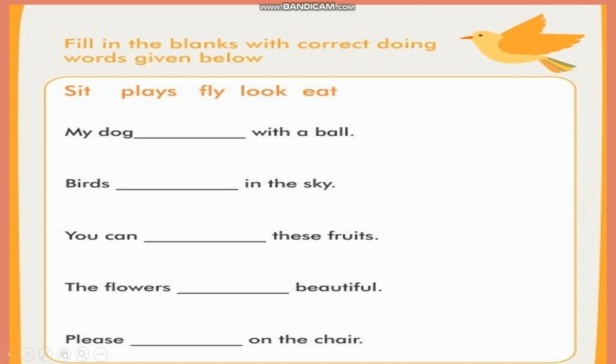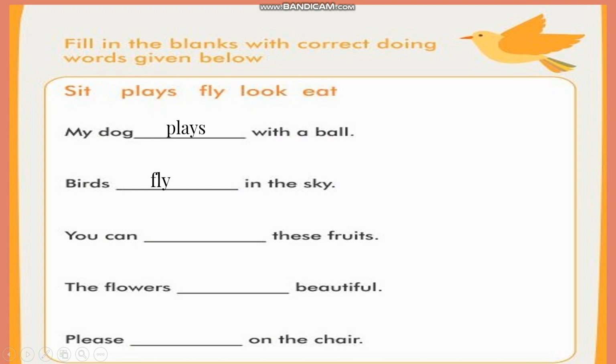The first one here, we have to fill in the blanks with these words: sit, plays, fly, look and eat. Okay, so first sentence is, my dog dash with a ball. My dog plays with a ball. Correct. Now second, birds dash in the sky. Birds fly in the sky. Correct. Plays and fly, what are these? They are showing us the actions. They are the doing words.